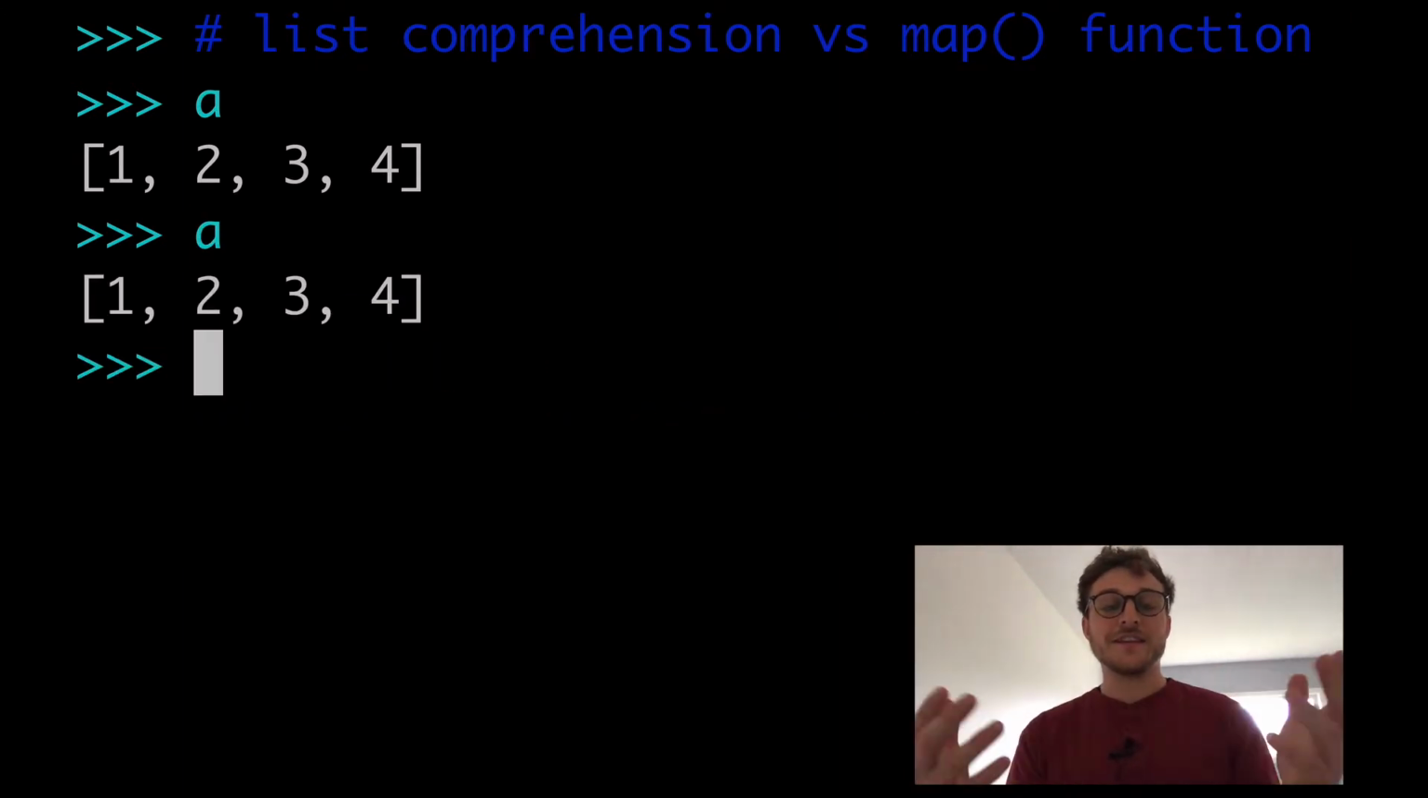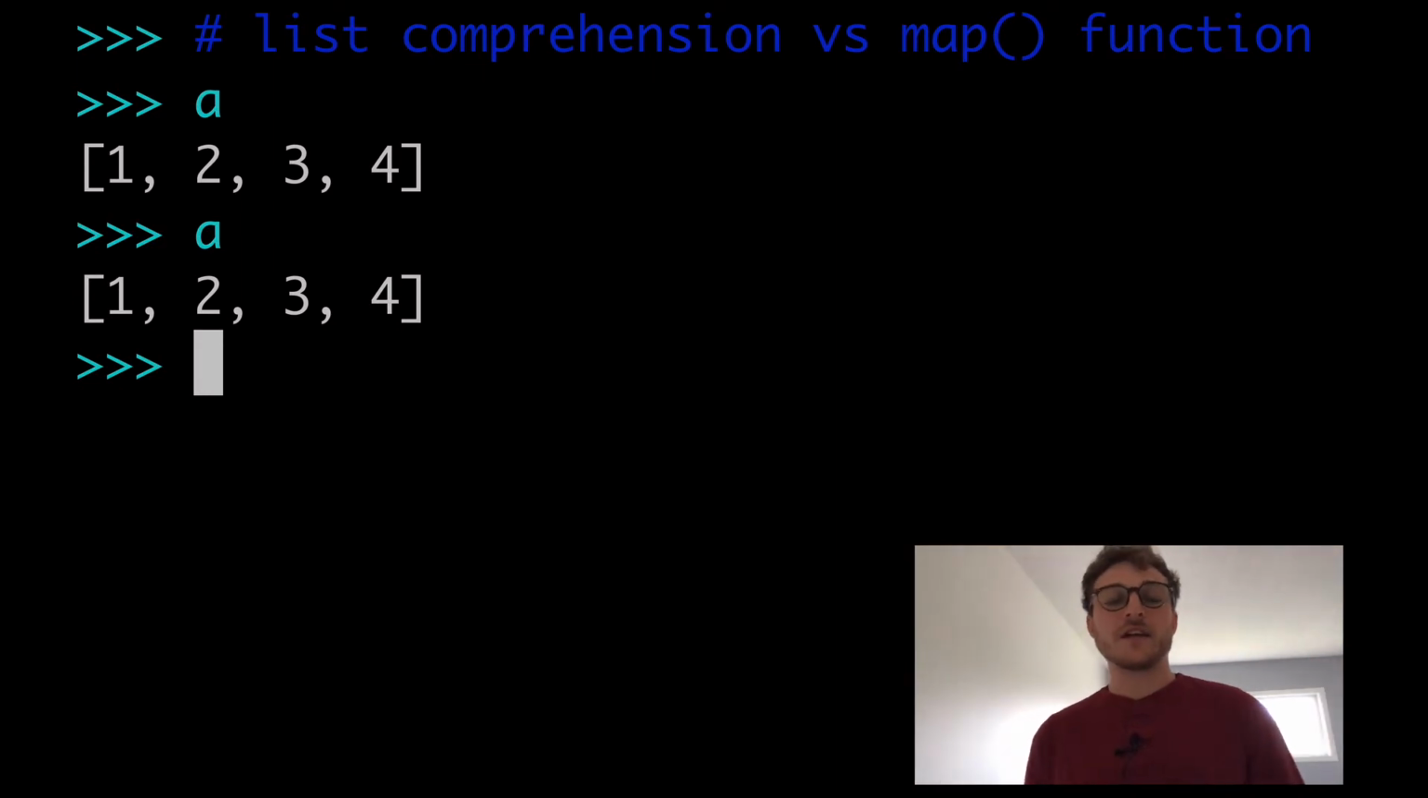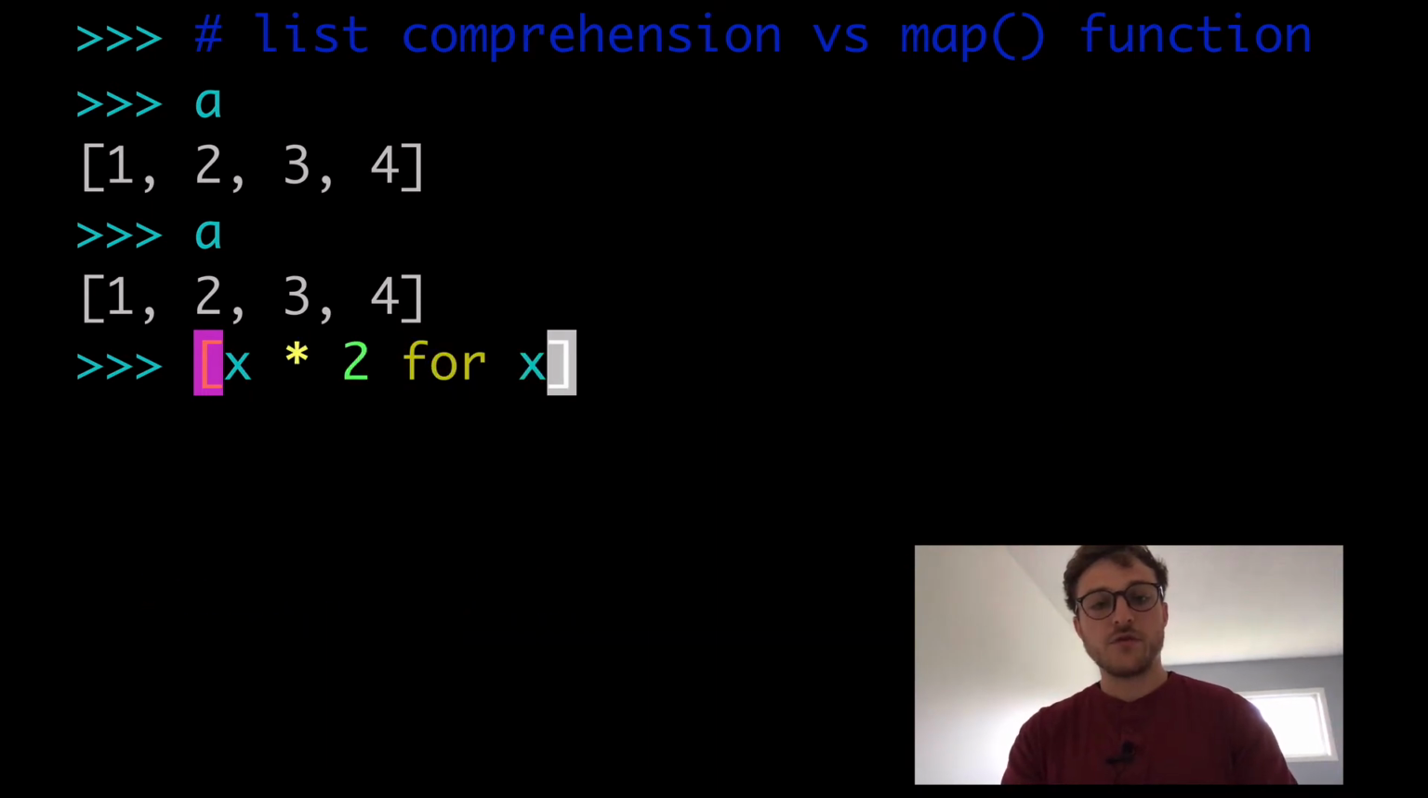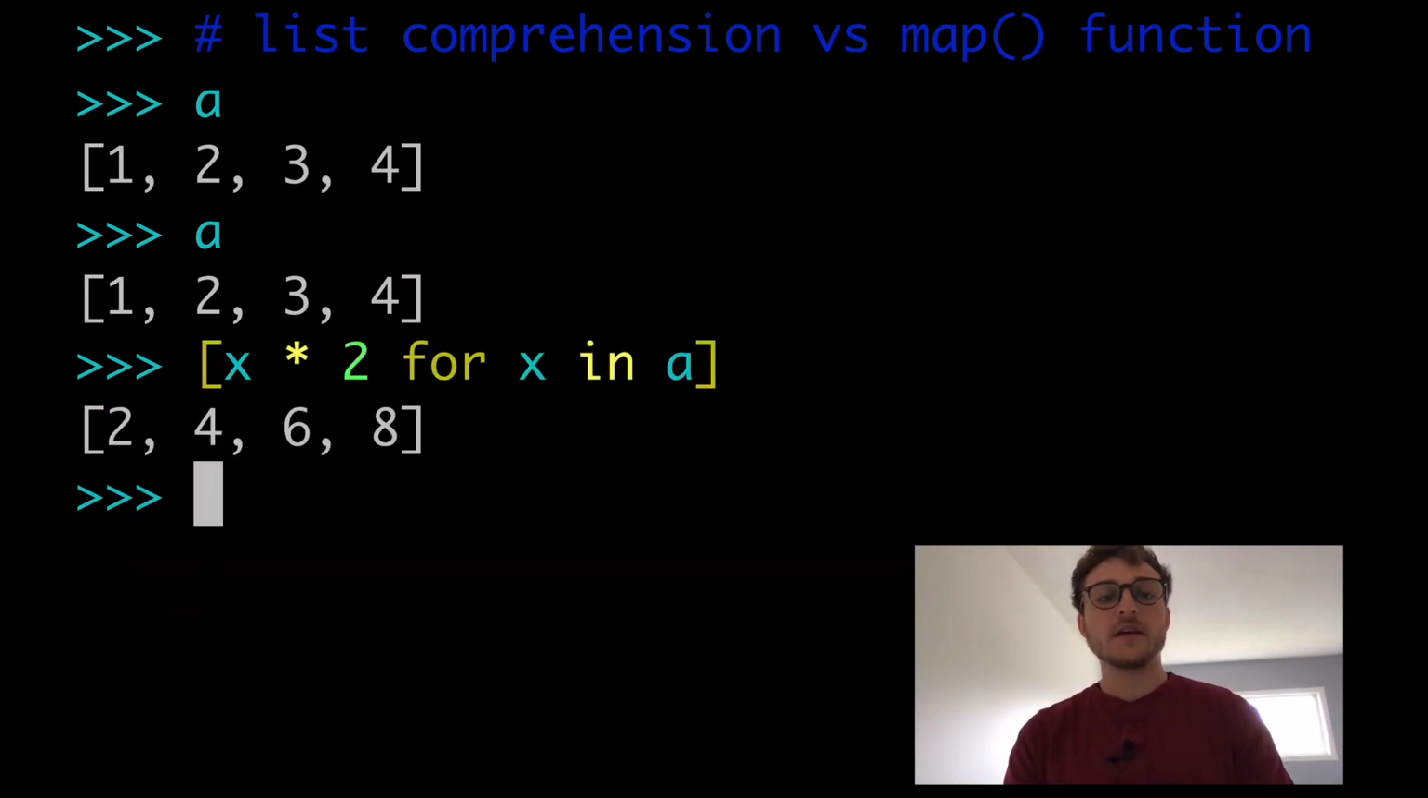here, and this variable a representing a list 1, 2, 3, 4. And so let's say we wanted to multiply every number by 2 and return that result. So we had a list 2, 4, 6, 8. Well, if we did a list comprehension, then we would do x times 2 for x in a. And we return that, 2, 4, 6, 8.